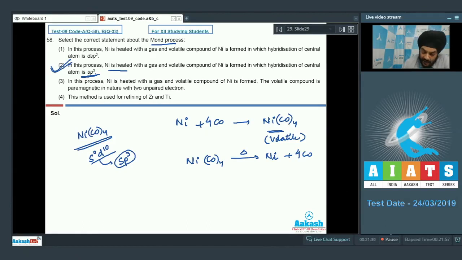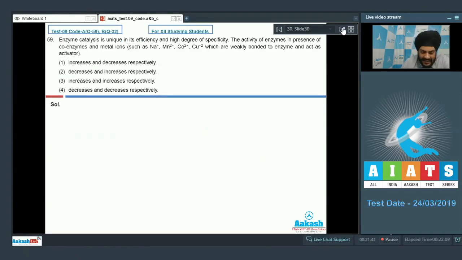Let us look at the next question now. Let us look at question number 59 now. Enzyme catalysis is unique in its efficiency and high degree of specificity. The activity of enzymes increases in presence of coenzymes and metal ions such as Na+, Mn2+, Co2+, and Cu2+, which are weakly bonded to the enzyme and act as activators. So students, we know that the coenzymes as well as the activators, they both increase the activity of the enzymes. So for this question, we have to select the third option as the correct answer.